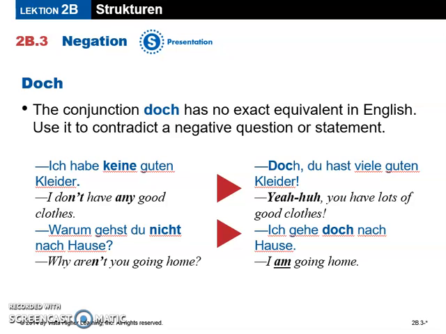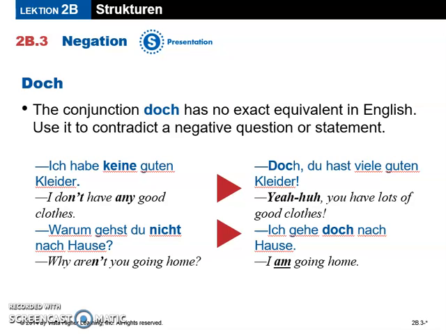Another example, warum gehst du nicht nach Hause? Why aren't you going home? So negative question, our response, if we are going home, you would say, ich gehe doch nach Hause. I am going home. And that's how we use doch in context in German. Let's move on to the next slide.